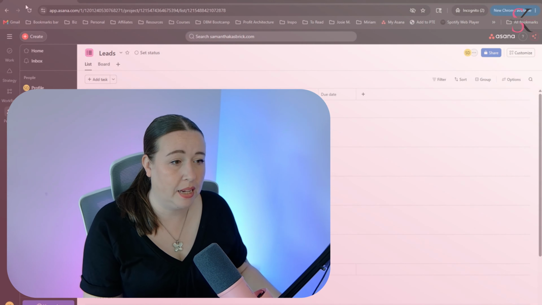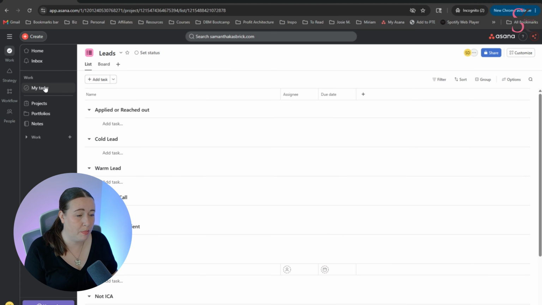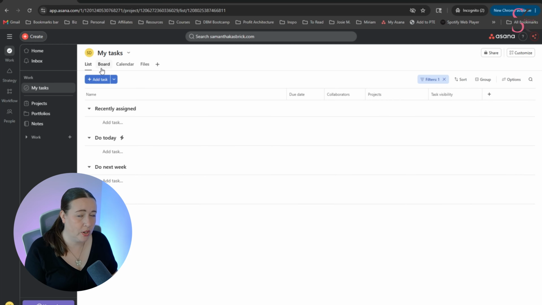Okay. And then this one's actually a proper workaround worth knowing. So Asana My Tasks is my favorite feature in Asana. It's what makes Asana so usable day to day. It's right here under work and my tasks. I'm in my demo account, so I don't actually have any tasks in here, but Asana's My Tasks is what makes Asana so usable day to day and really the only way that I can stay on track with things and not get stuck in the weeds of my business.